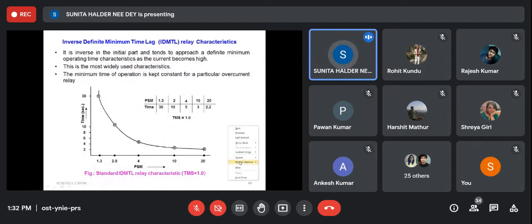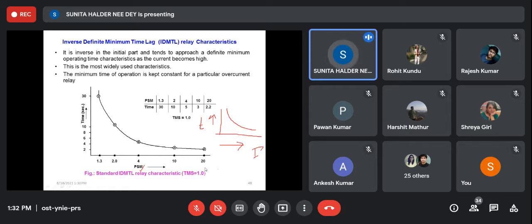Now, what you have seen, the time current characteristics of a relay, were of a similar type. This side was current and this side was time, and with a change in current, time will be lower. But in case of an IDMT relay, we do not draw current on the x-axis, but we draw PSM.